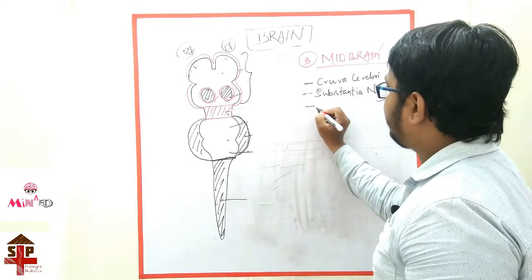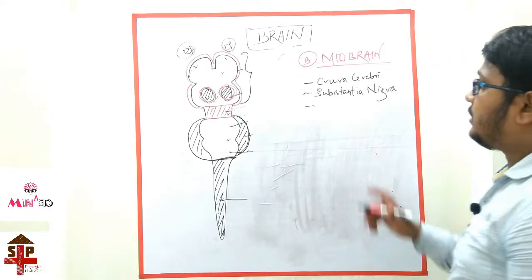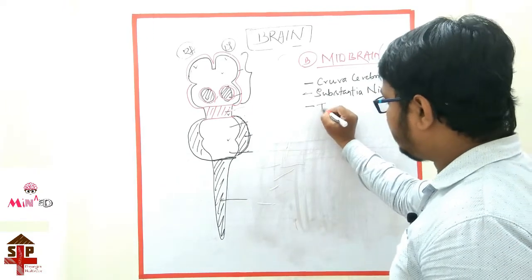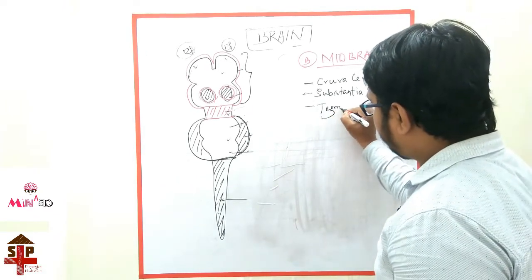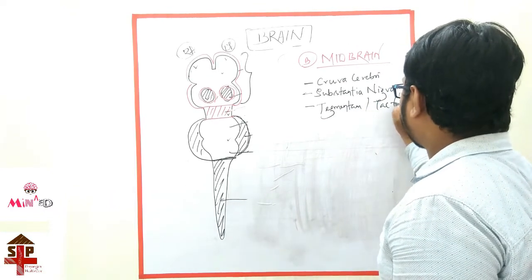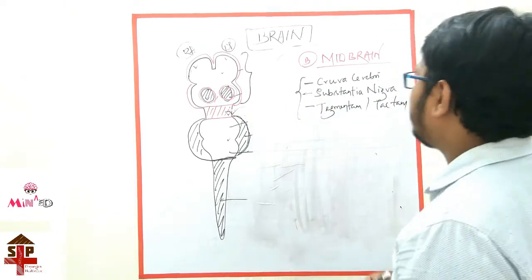I am going briefly, after that I will discuss each and every structure. Then third is tegmentum or tectum. These are the structures of the midbrain area.